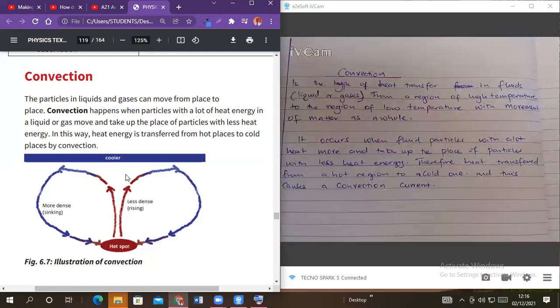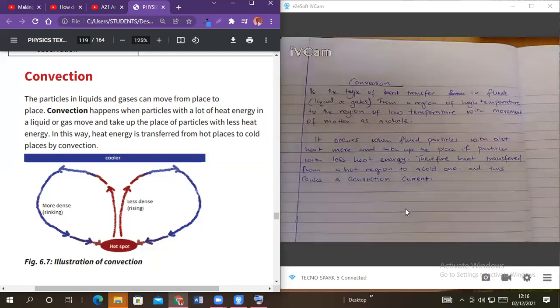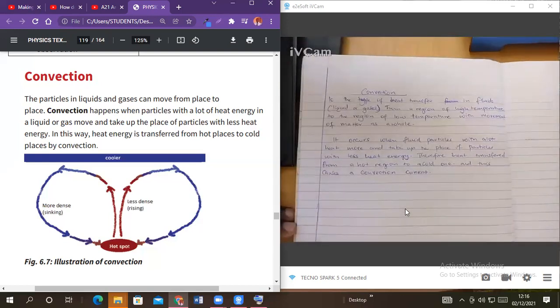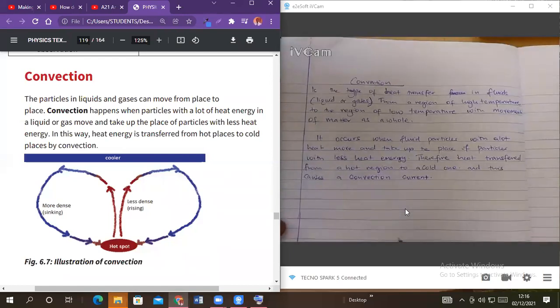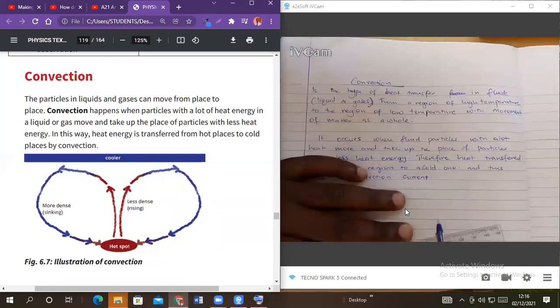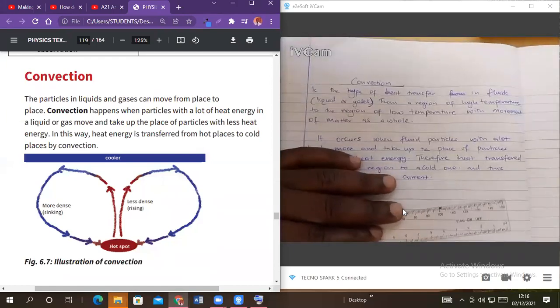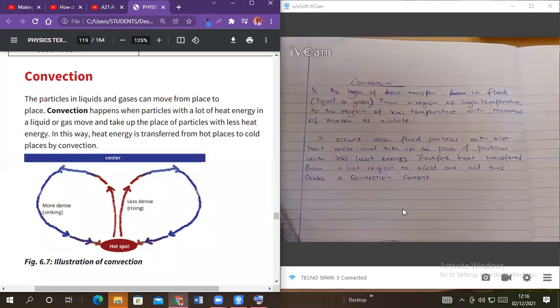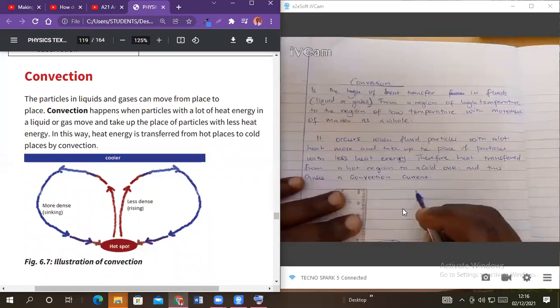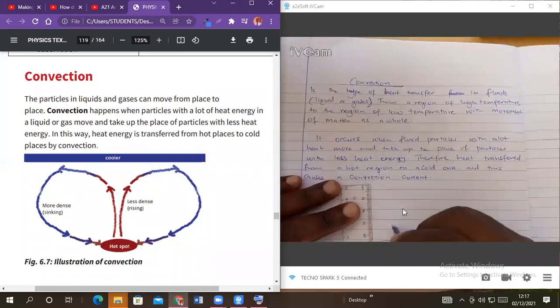So we are now going to do the diagram. Let us do that diagram here. I don't know if they are finished writing the notes. So we have the hotspot. There is the hotspot, not the one for internet.